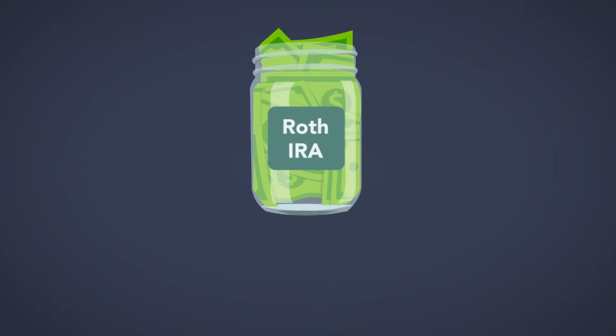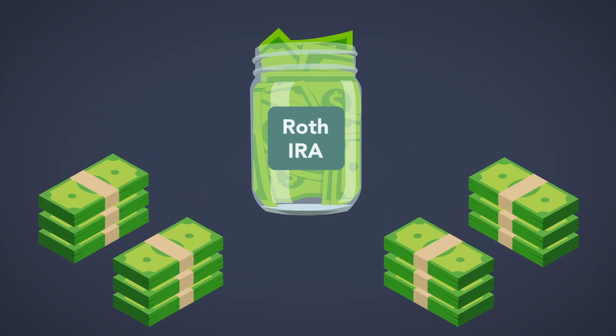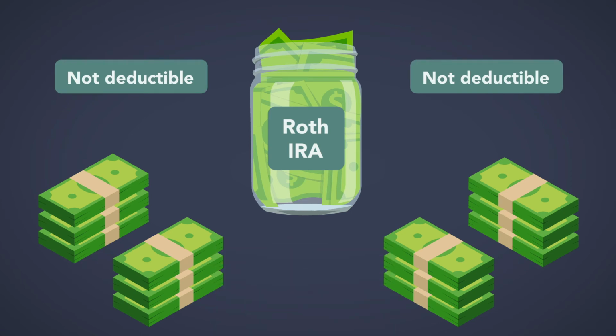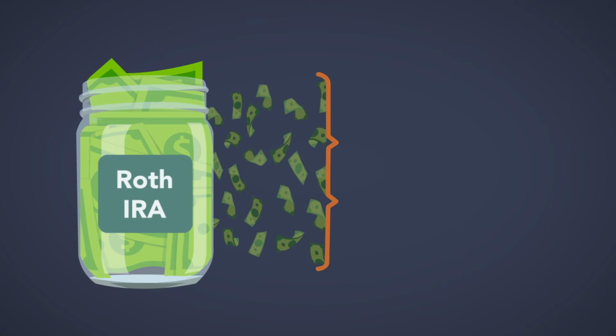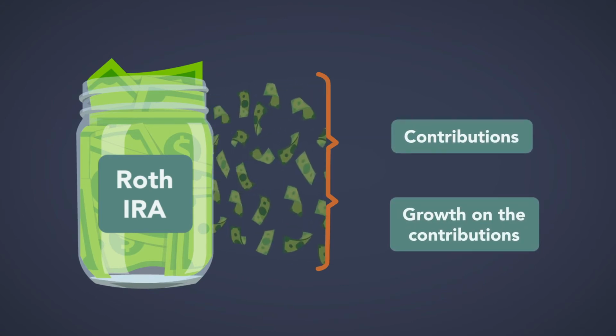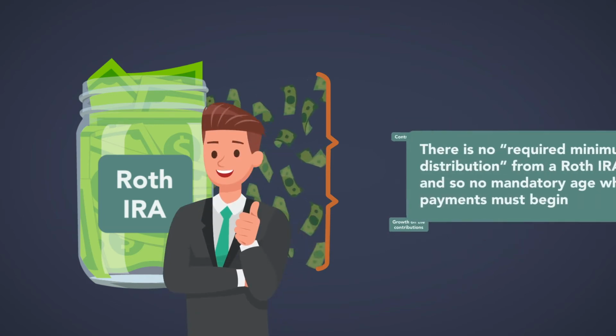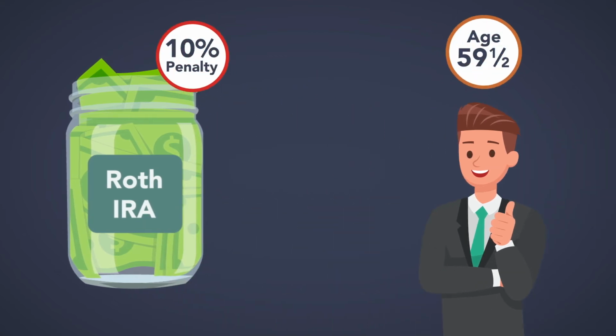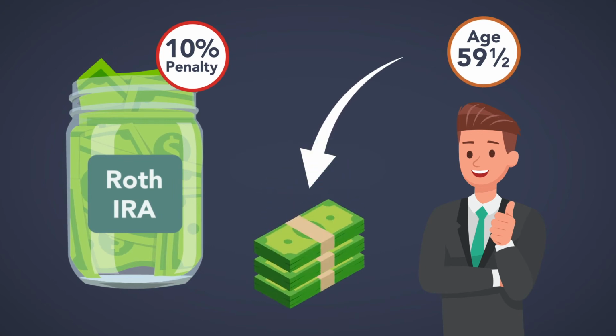Distributions from Roth IRAs, on the other hand, are not subject to income tax. This is because contributions to Roth IRAs are not deductible, and so are made with after-tax dollars. The tax-free distributions from the Roth IRA, which apply to both the contributions and all growth on the contributions, is what makes this one of the best tax planning retirement tools. There is no required minimum distribution from a Roth IRA, and so no mandatory age when payments must begin. There is a 10% penalty if disbursements are made before the owner attains age 59 and a half, with certain exceptions, most of which apply to the traditional IRA as well.